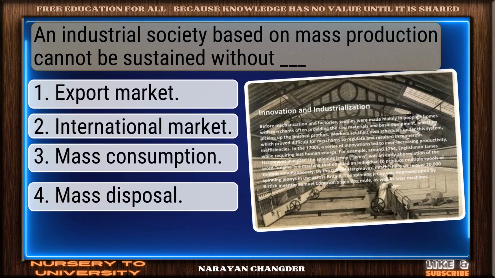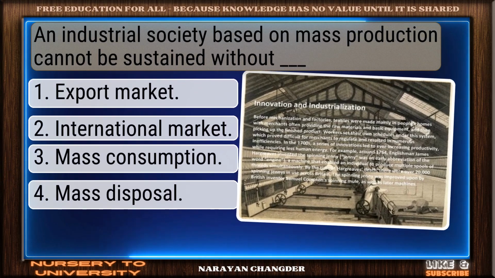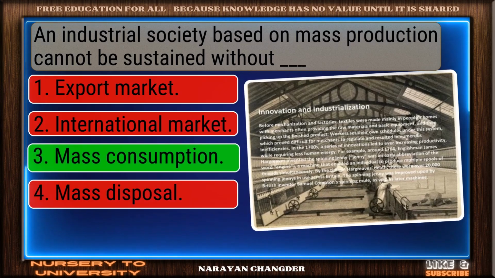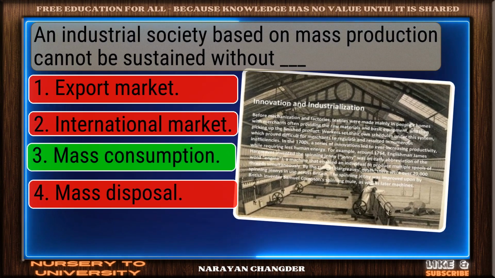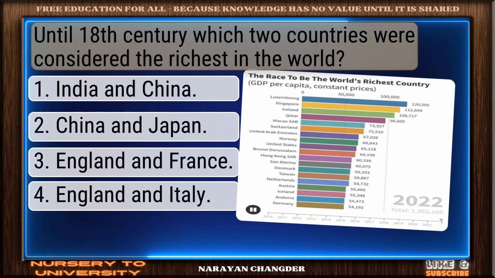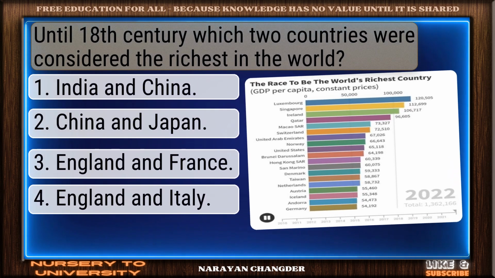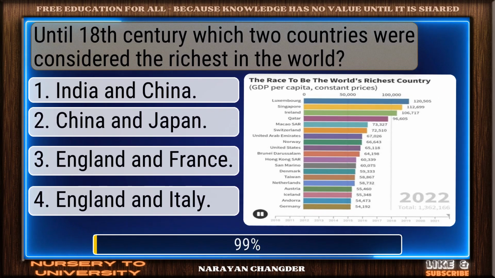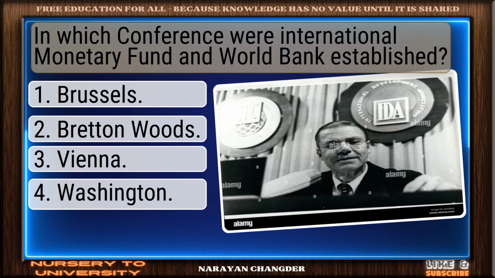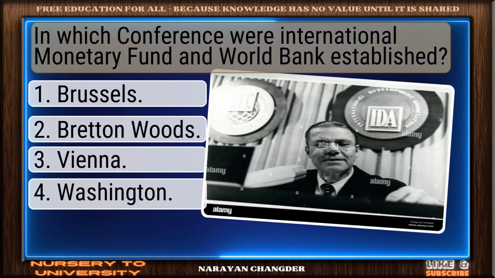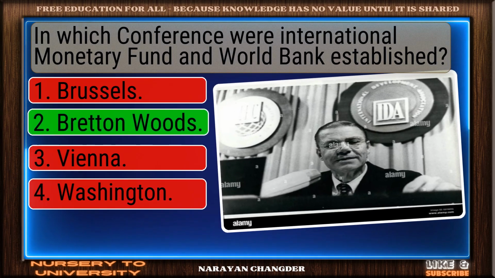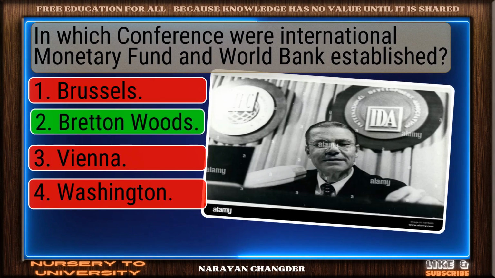An industrial society based on mass production cannot be sustained without dash. Clear logic. Mass consumption is sound. Until 18th century, which two countries were considered the richest in the world? Right again. India and China is valid. In which conference were International Monetary Fund and World Bank established? Nice selection. Bretton Woods is correct.